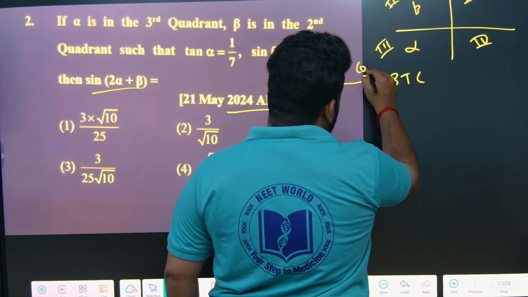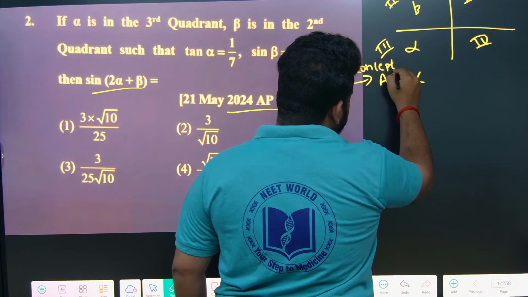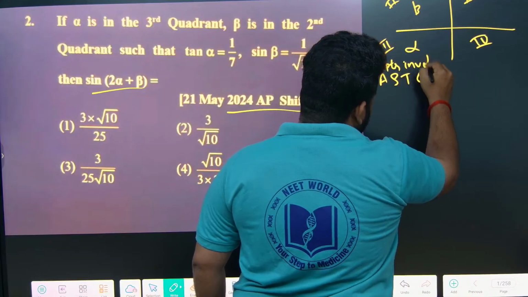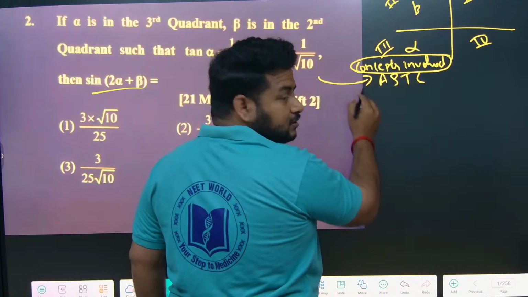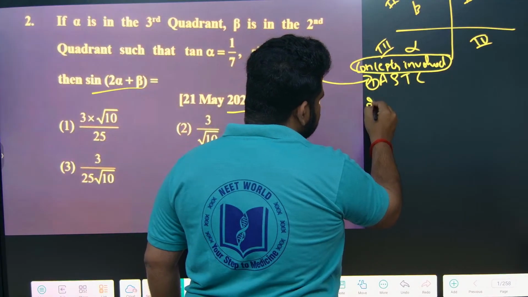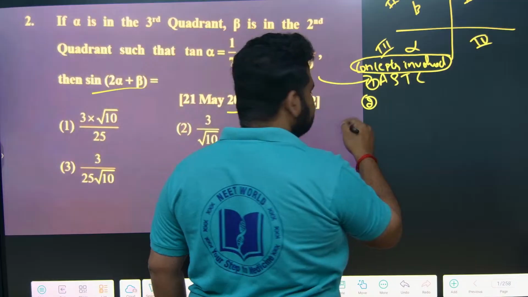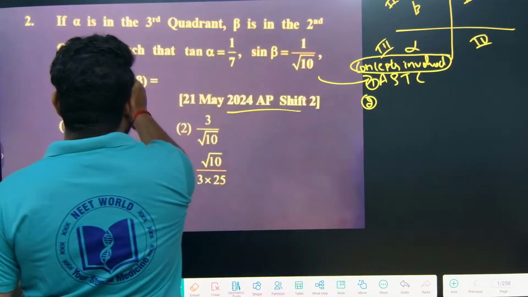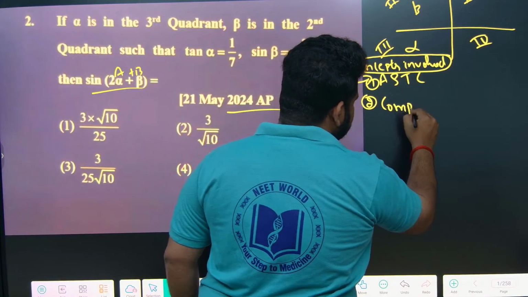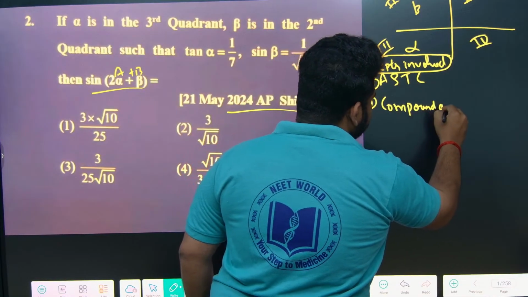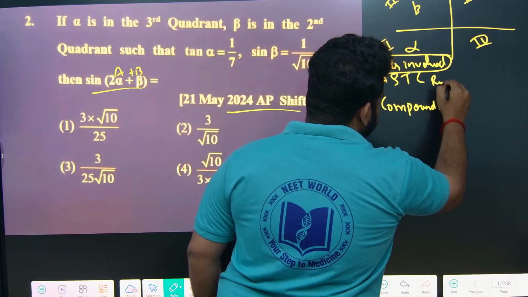In every question, please write down concepts involved at the side when you are making it. That will be helpful for you to revise and know how the concepts are applied. Concept involved is the ASTC rule. Next thing is sin 2 alpha plus beta, that is nothing but sin of A plus B. That is the concept. Second concept involved is the compound angles concept. ASTC rule, and this is the compound angles concept.